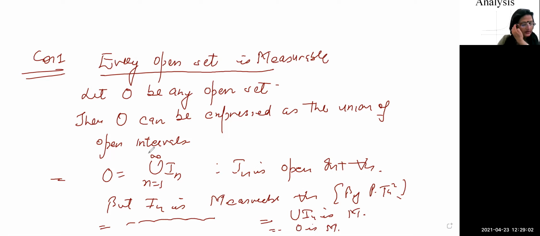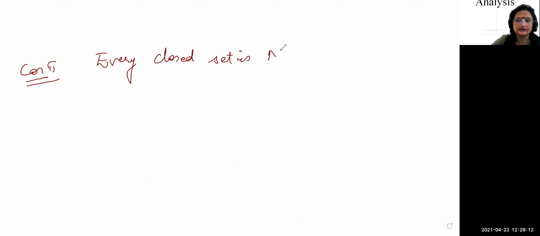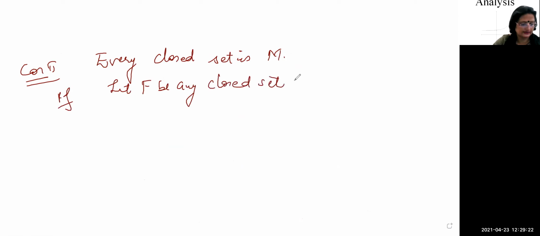It implies O is measurable. That's all, right? So we have corollary number 2: every closed set is measurable. Proof: let F be any closed set, right? It implies F complement is an open set.